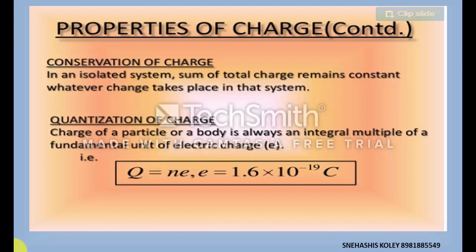So when a body gets charged by releasing or accepting electrons, the charge will be an integral multiple of the charge of an electron, that is q = ne. Here the value of n should be 1, 2, 3, 4, etc. And the charge of one electron is approximately 1.6 times 10 to the power minus 19 coulomb.